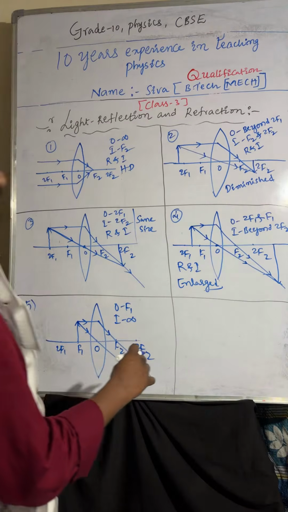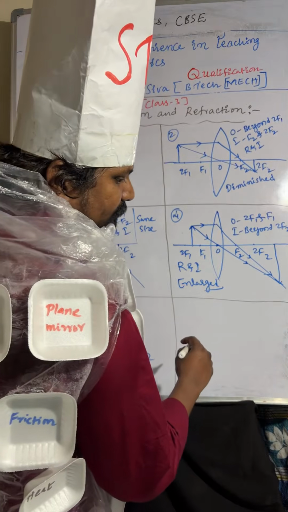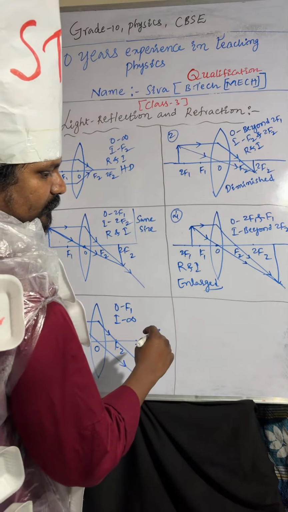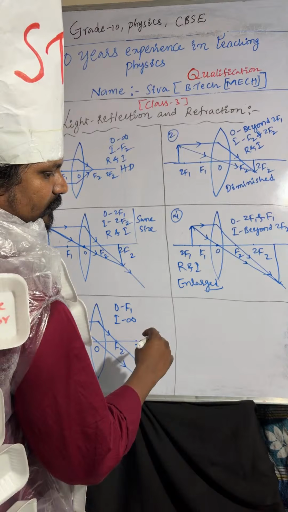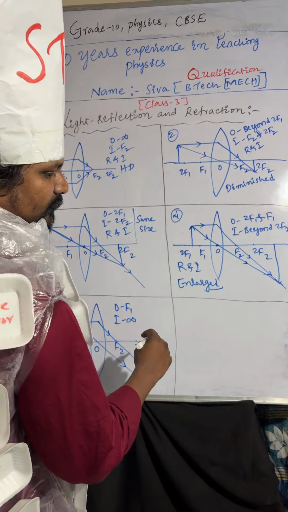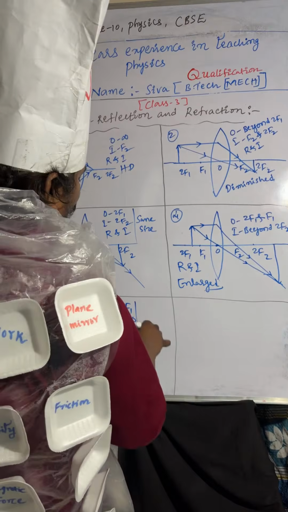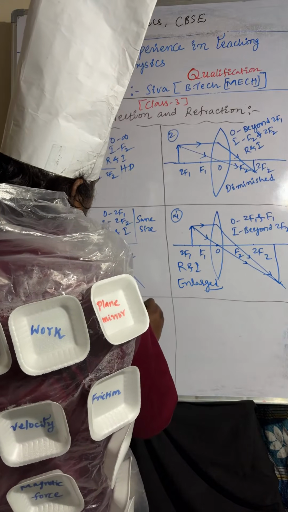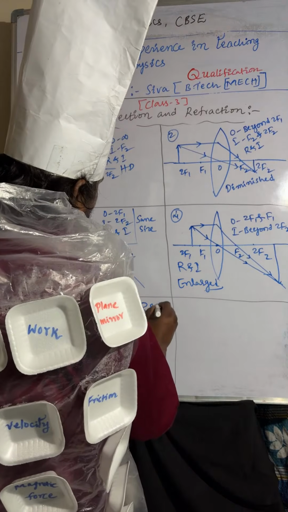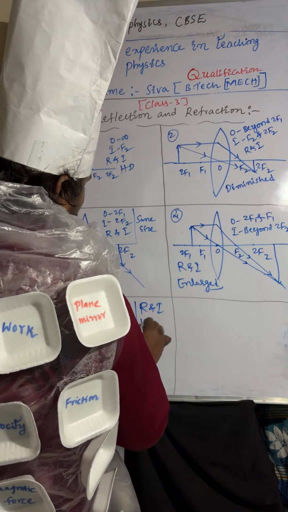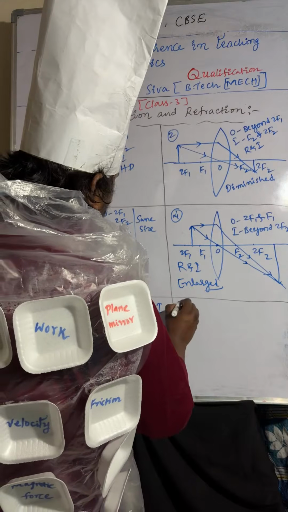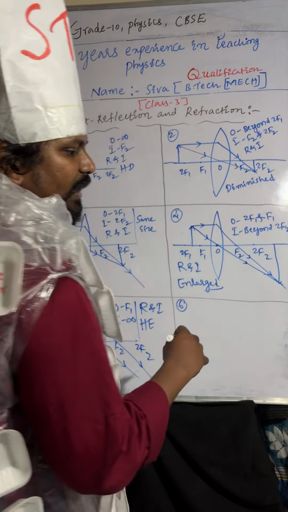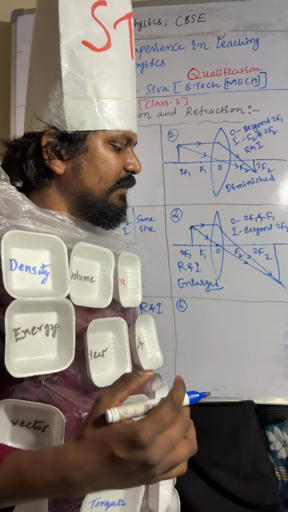Object is at F1, image is formed at infinity. The nature of the image is real and inverted. The size of the image is highly enlarged. So coming to the last one. The last one is very, very important.